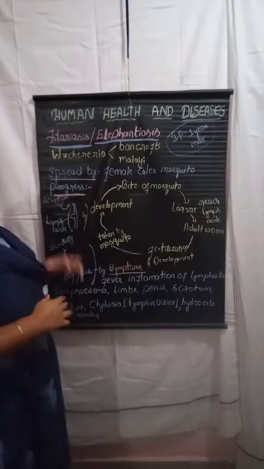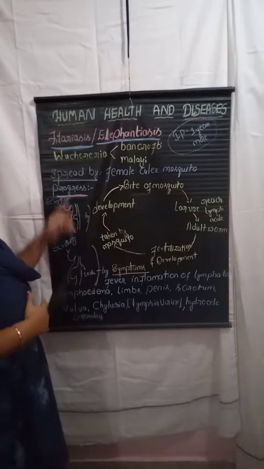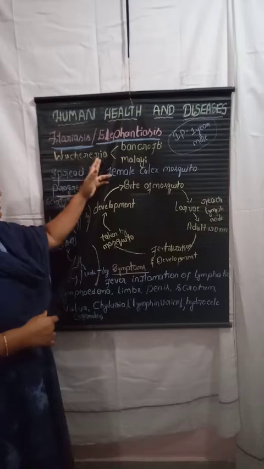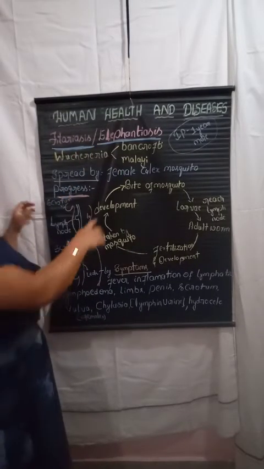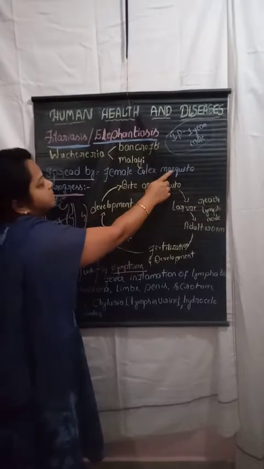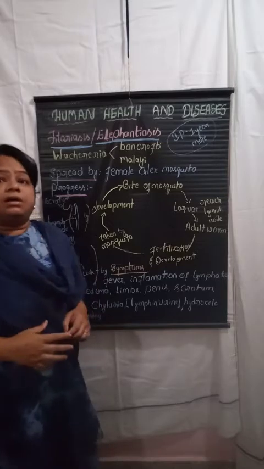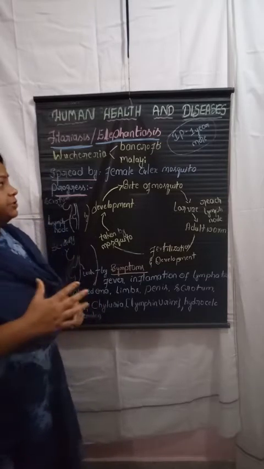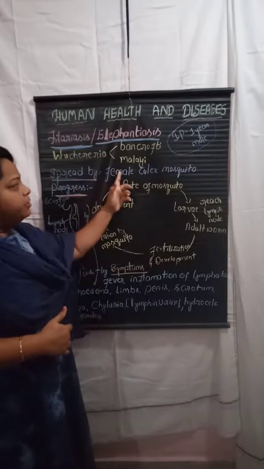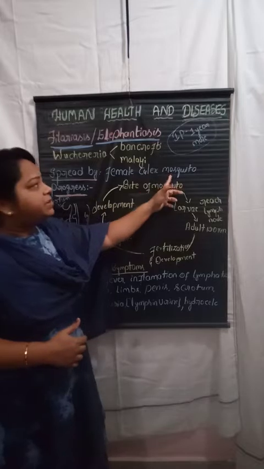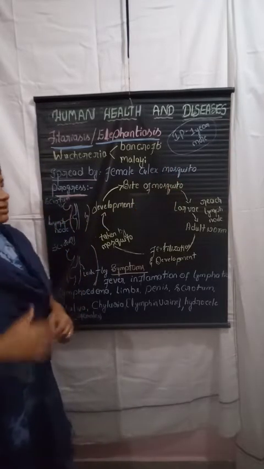Now, how does it spread? The spreading of this disease is by the female Culex mosquito. Very important for the NEET examination, and in many exams they will ask MCQ questions. It is spread by the female Culex mosquito, the same as in the case of malaria.